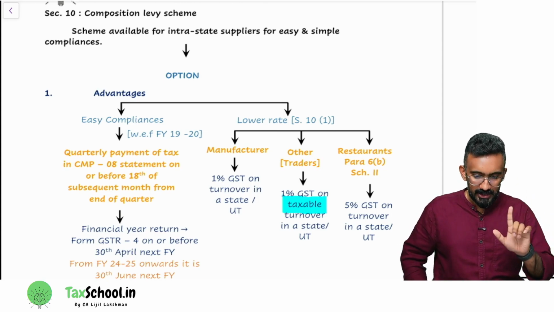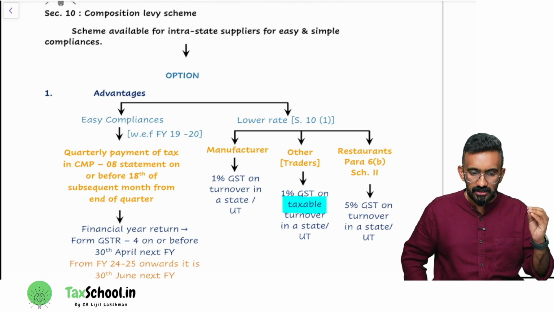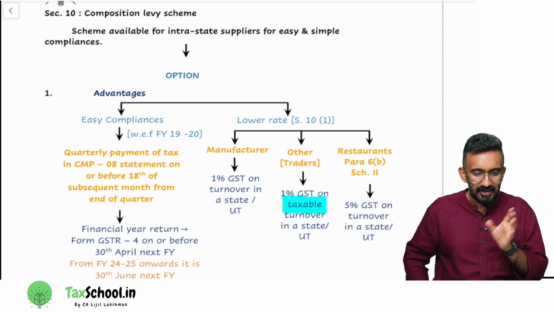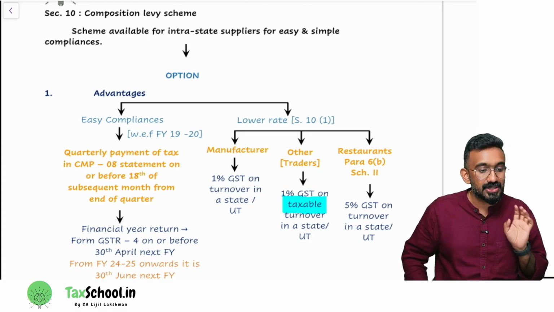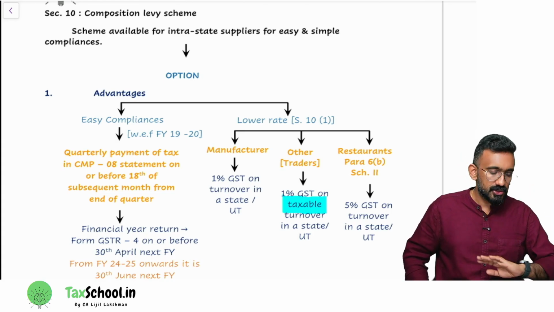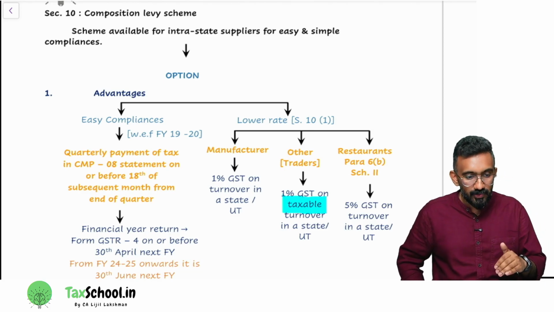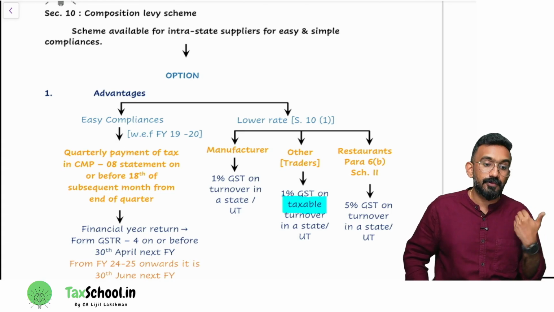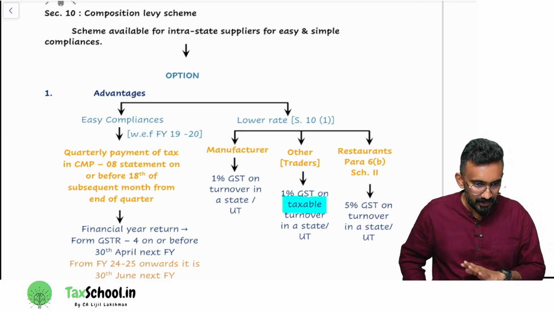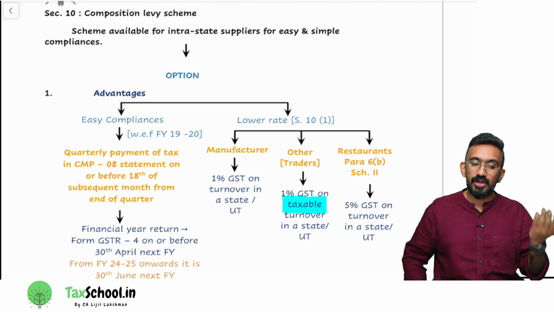First is advantages. Before that, you should understand that the moment you hear the term scheme, composition levy scheme, you should associate it with something called an option. It is an option. It is not mandatory for everyone to go for it. Some people who are eligible for it can opt for the scheme. If they go for the scheme, there are some advantages. If you don't go for the scheme, you won't get those advantages.